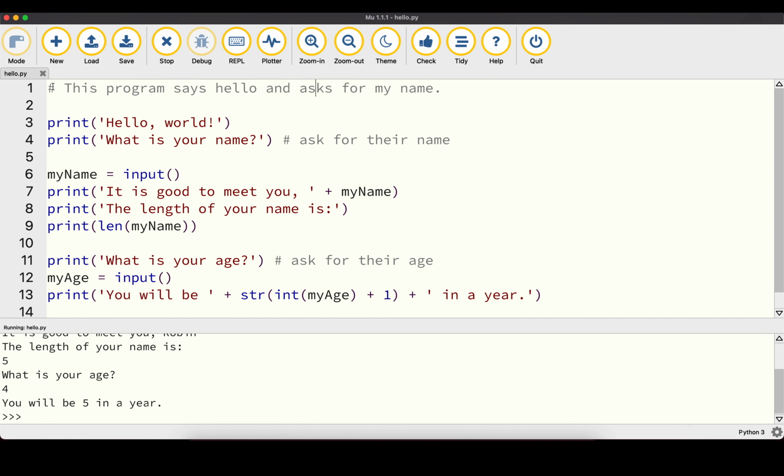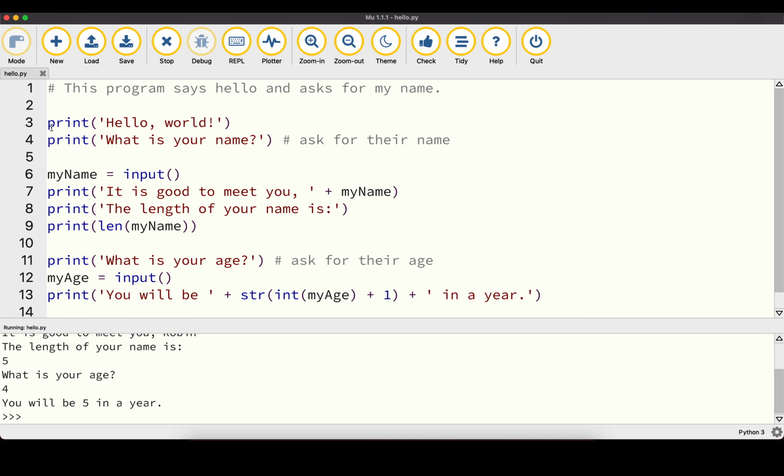We can add these comments at the very beginning in their own line, or we can also add them to an existing code line as we do over here or down here. These are also comments, so you can always see when we add those hash symbols and then write some text after that, it's displayed in gray, meaning it's not actually code that's executed.